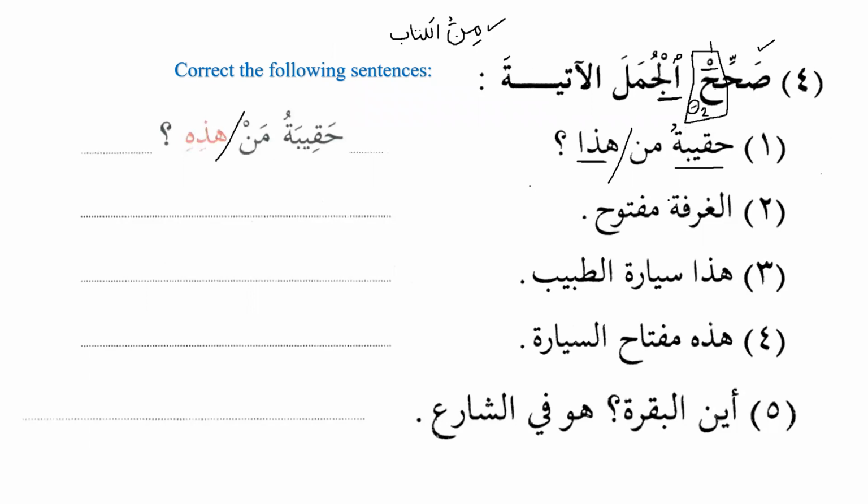Perfect. Then we have al-ghurfatu maftuhun. No, al-ghurfatu. There is a mistake. It should be al-ghurfatu maftuhatun. Excellent. Because ghurfa is feminine and the subject is feminine, so the predicate also has to be feminine. Mubtada is feminine and the khabar has to be feminine.